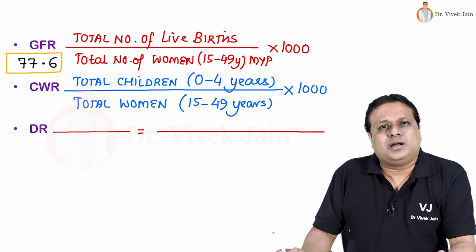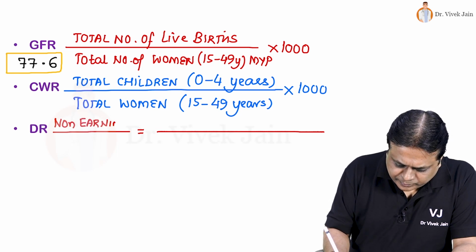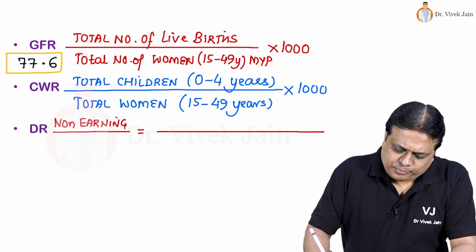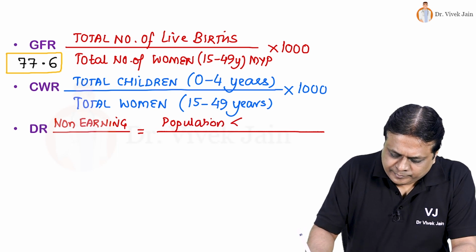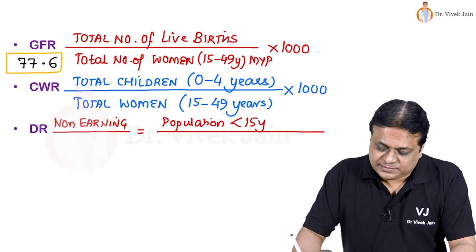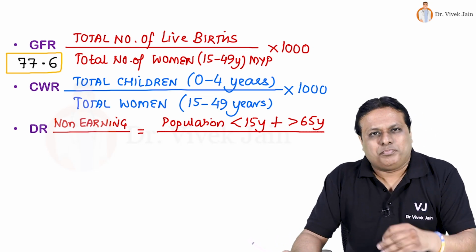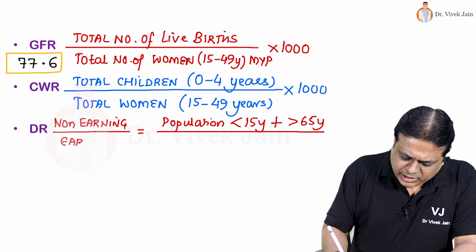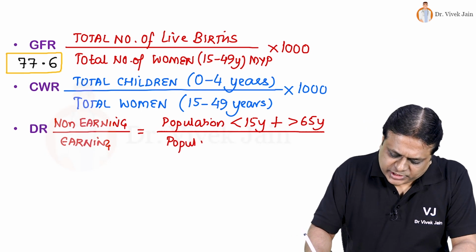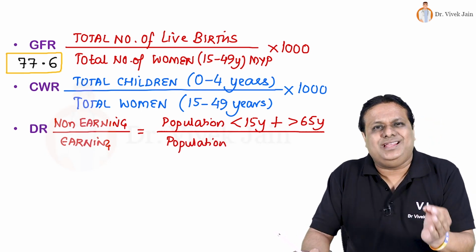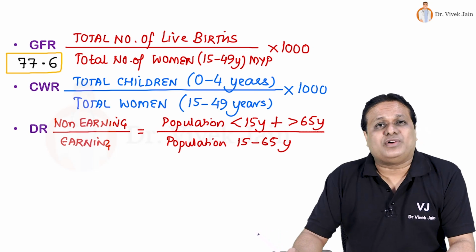Because numerator is comprised of non-earning population, that is population aged less than 15 years and those above 65 years, and they are dependent on denominator, that is earning population, where it is rest of the population which are expected to be in the earning bracket, that is 15 to 65 years of age.